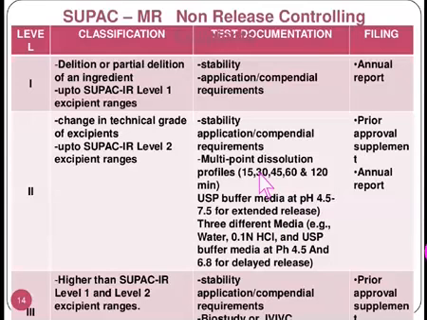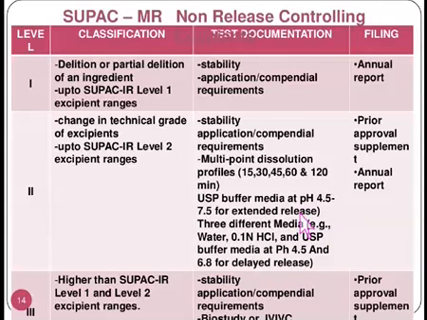So the multi-point dissolution studies or profile must be prepared using the USP buffer media at pH 4.5 and pH 7.5 for the extended release. 3 different media, for example, water, 0.1 normal HCl, and USP buffer media at pH 4.5 and 6.8 for delayed release.